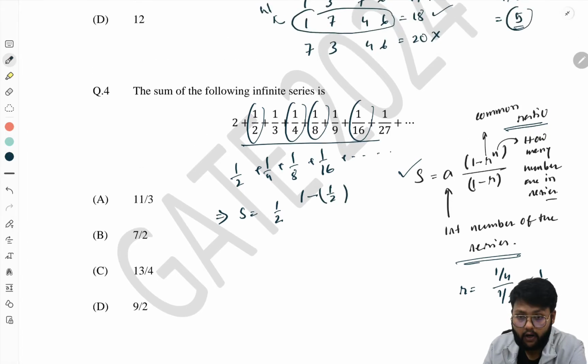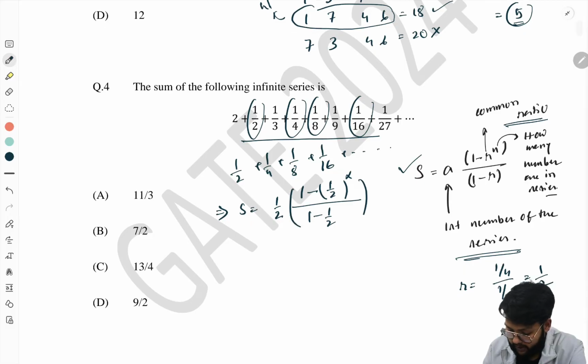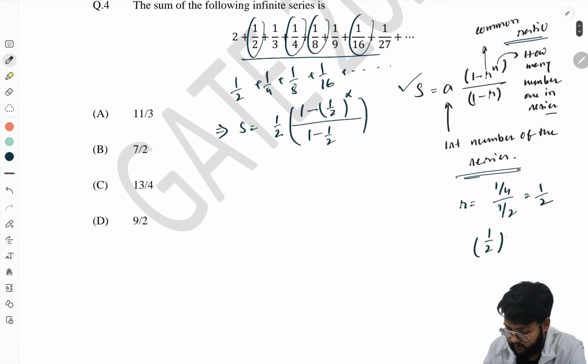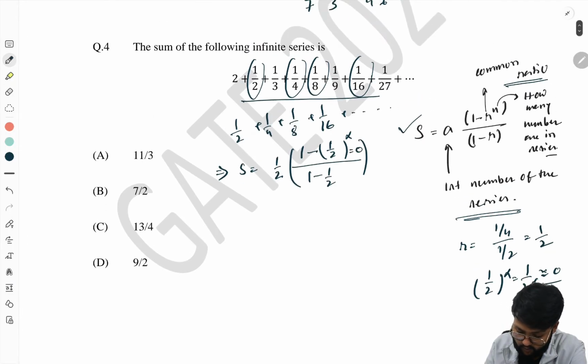And n is the number of terms in the series, so that is infinite. 1 by 2 to the power infinite tends to 0. So this part is 0. So it is 1 by 2 into 1 by (1 by 2).